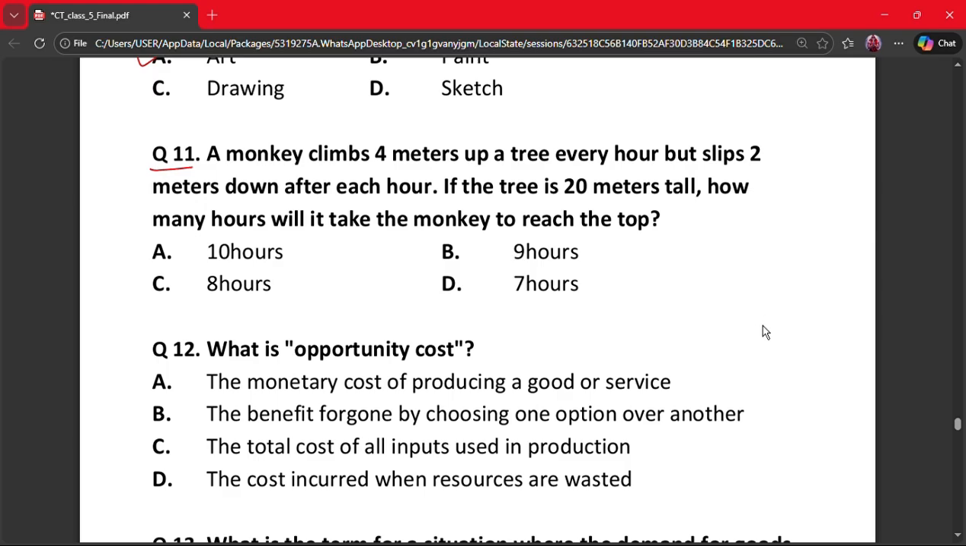Question number 11. A monkey climbs 4 meters up a tree every hour but slips 2 meters down after each hour. If the tree is 20 meters tall, how many hours will it take the monkey to reach the top? A. 10 hours, B. 9 hours, C. 8 hours, and D. 7 hours. So net gain per hour is 2 meters. After 6 hours it will be 12 meters. The 7th hour climb will make it 16 meters, which means it reaches the top. No slipping after reaching the top. So the answer is 7 hours, which is option D.